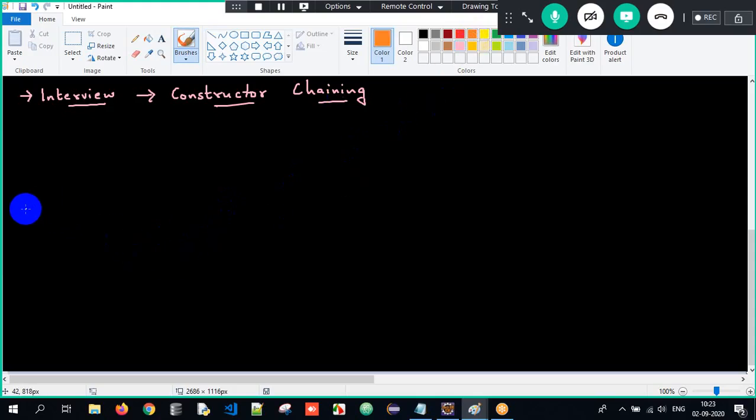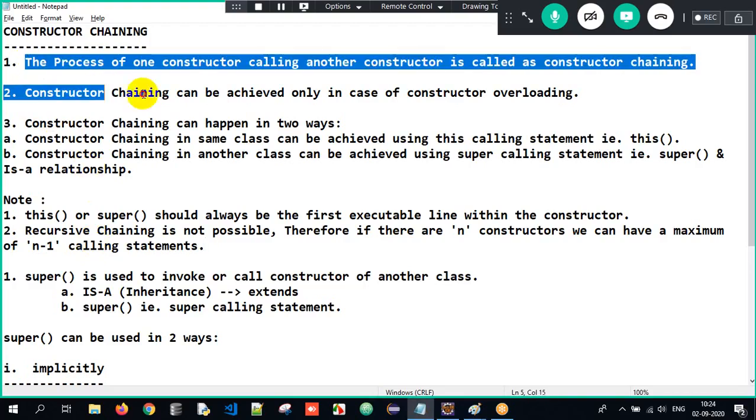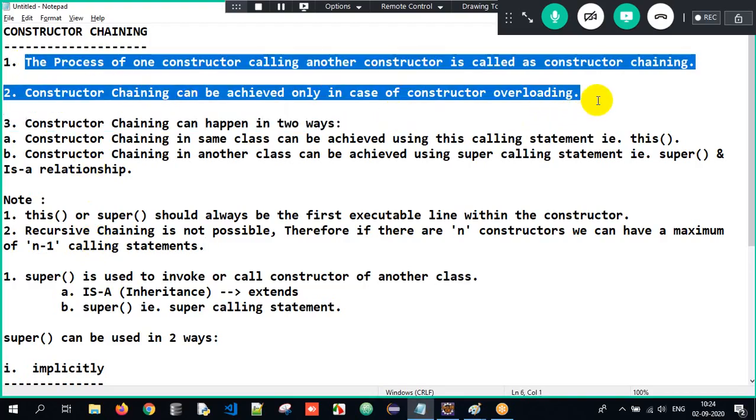See here, guys. The topic we discussed today was something called constructor chaining. What is constructor chaining? One constructor calling another constructor. There should be a minimum of two constructors. Common sense, no? One constructor should call another constructor, meaning I should have a minimum of two constructors. And chaining can be done only in case of overloading. Without overloading, I cannot do chaining.